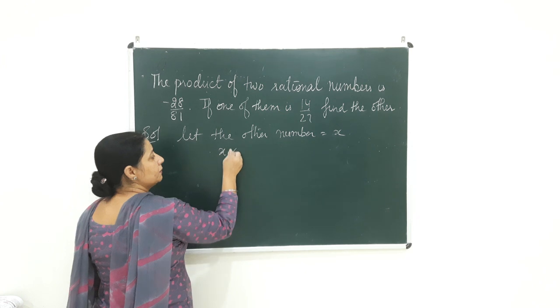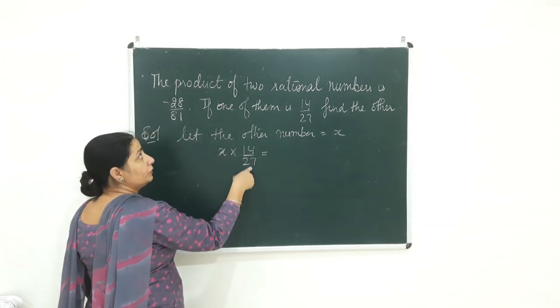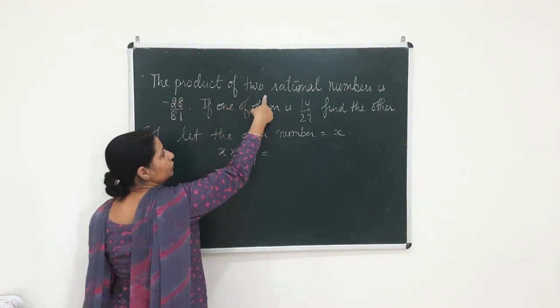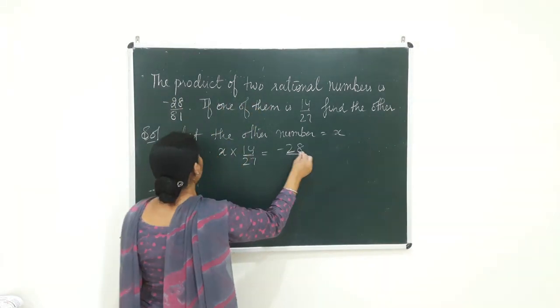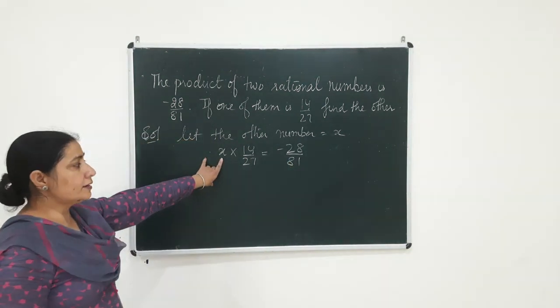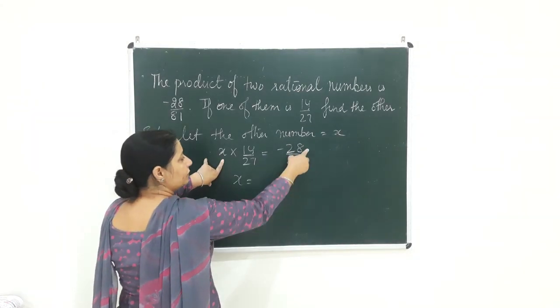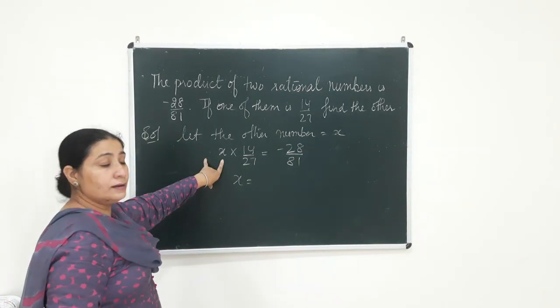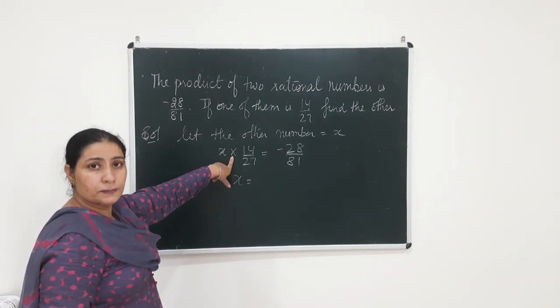That means x multiplied by 14 by 27. The product of the two numbers is given to you, equal to minus 28 upon 81. Now see again beta, we have to find x here. So to find this x, what I am going to do is shift this 14 by 27 to that side. But what sign do you see here? The sign here is multiply.